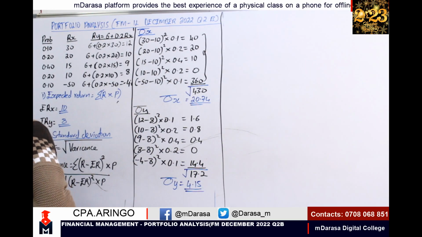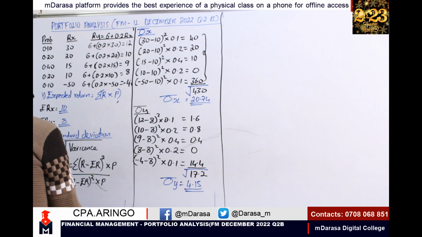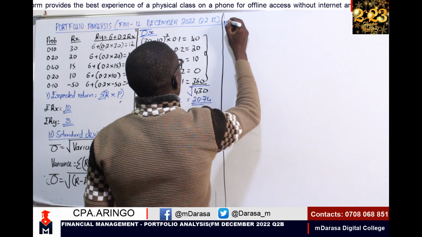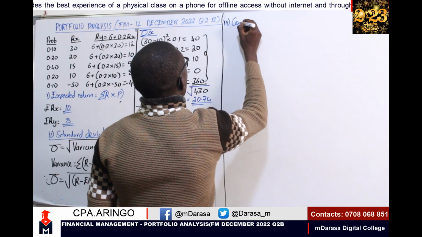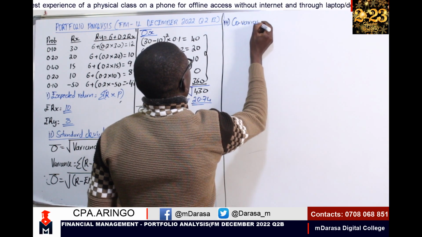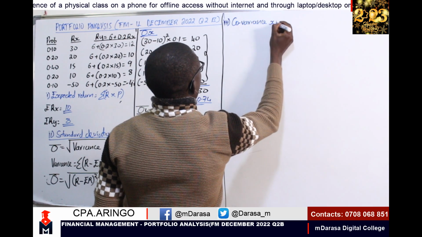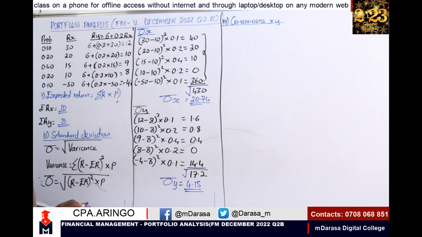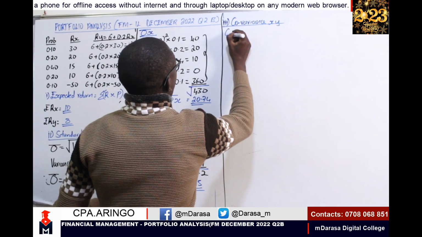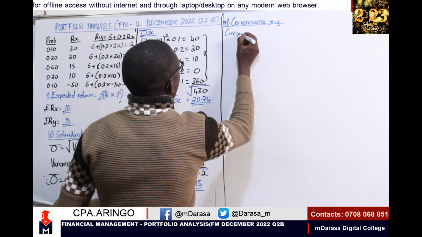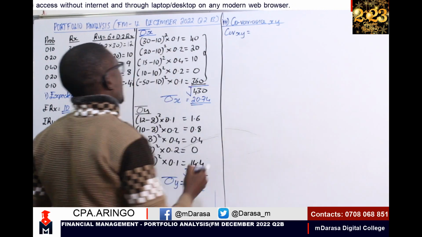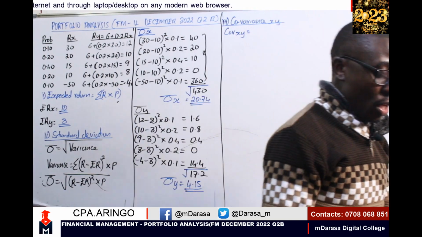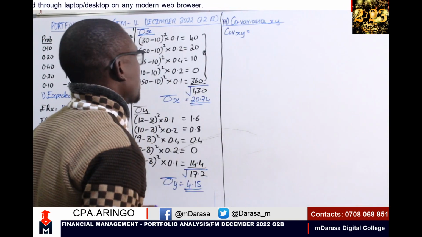We need to determine our covariance. And recall, anytime you're talking of covariance, basically we're looking at the differences, right? So number 3, we need to determine the covariance between security X and Y. Basically, it's just a difference between our two securities. And this is how we are going to determine that.